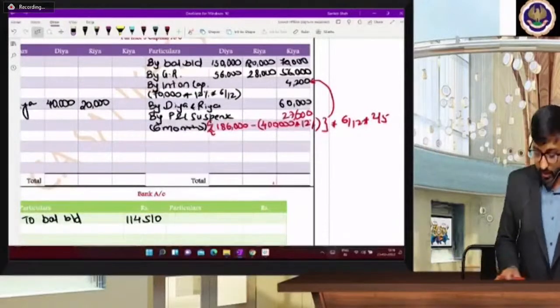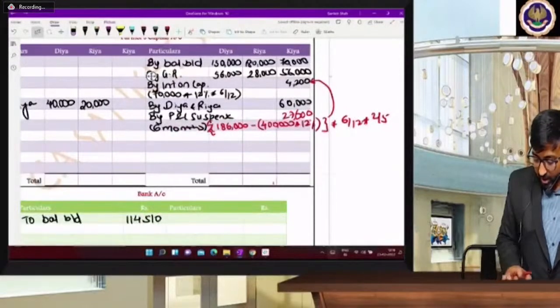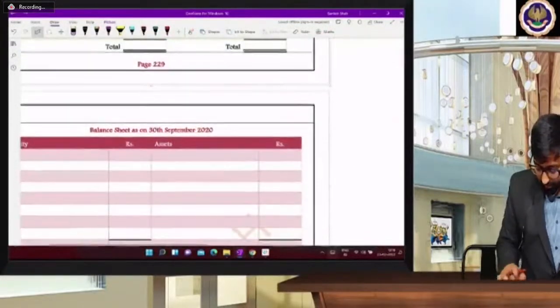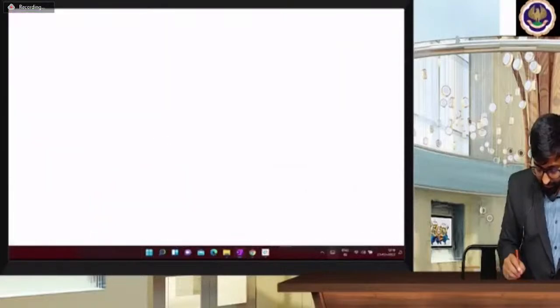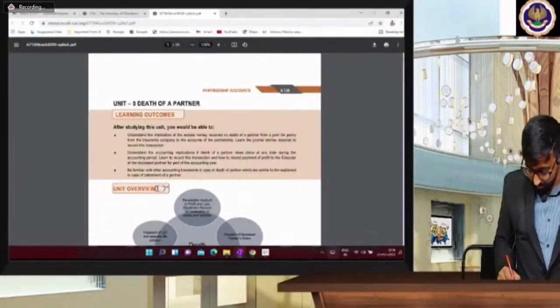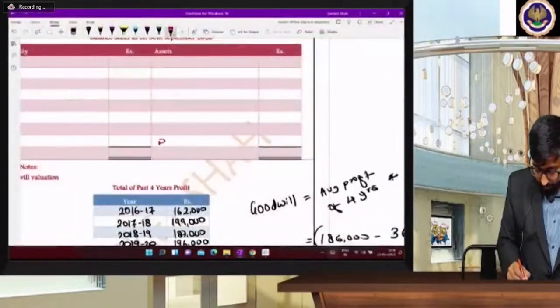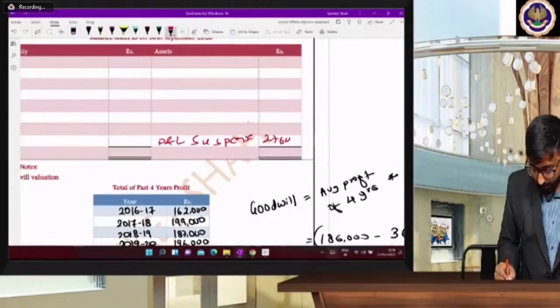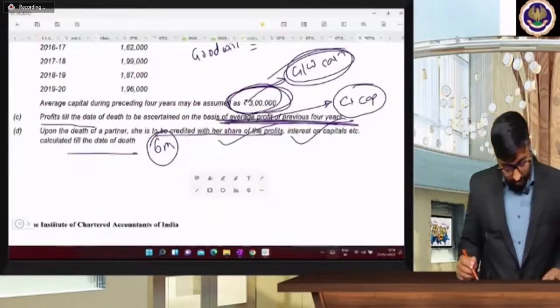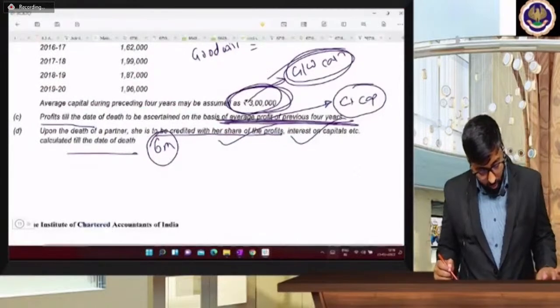Yes, now we are getting 27,600. And second effect, balance sheet asset side. On the last line, you can write by red pen, P&L suspense. On the balance sheet asset side, you can write P&L suspense. How much, beta? 27,600. Now we are done with this. Profit also over.